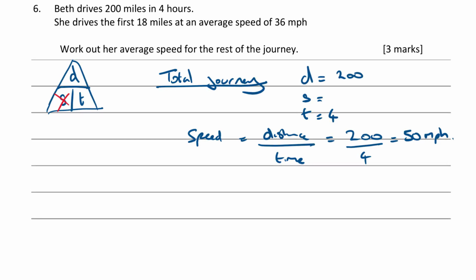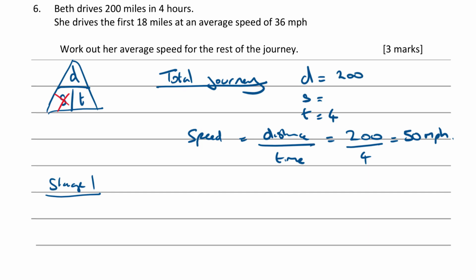Right, so does that help us? What does the next part say? It says she drives the first 18 miles at an average speed of 36. So I'm going to write this. This is stage 1 of the journey. It's a 2-stage journey. In the first section, we know D and we know S, but we don't know T. So let's find T. We know that the distance is 18. We know that the speed is 36. So what we want to find is time.